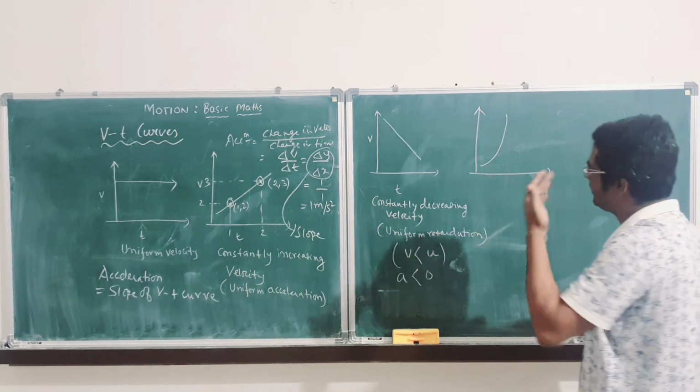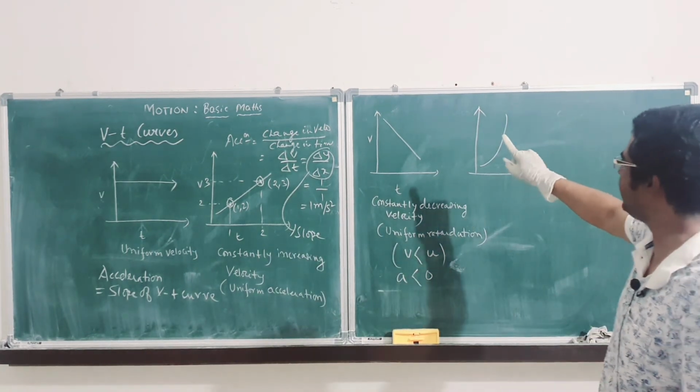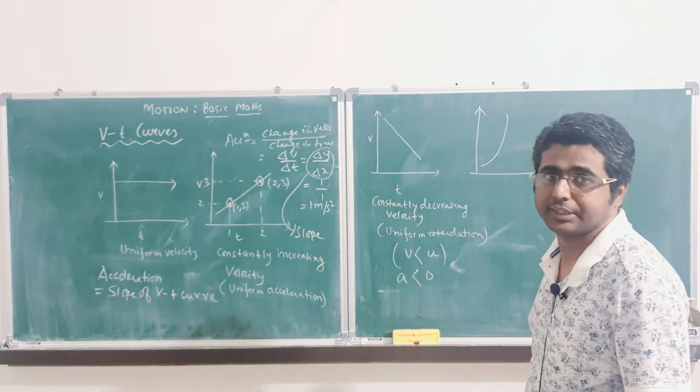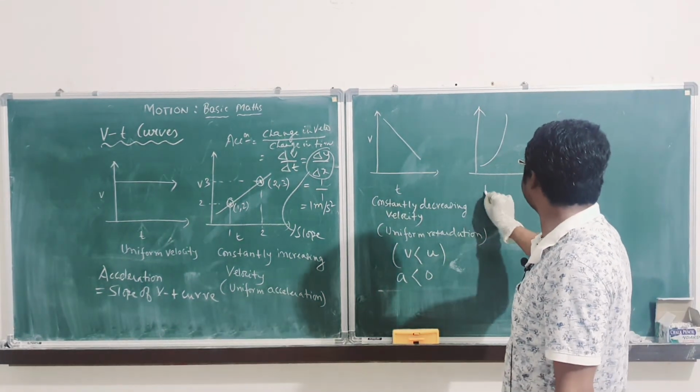These things can also come. What is this? If you see this curve, velocity is increasing, definitely increasing, but it is not a constant increase. Okay, this is increasing acceleration.